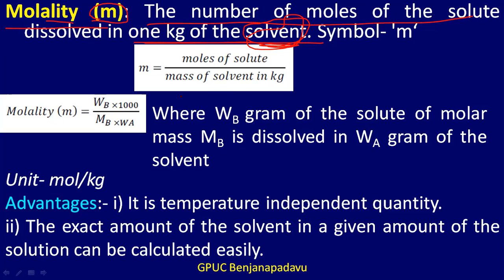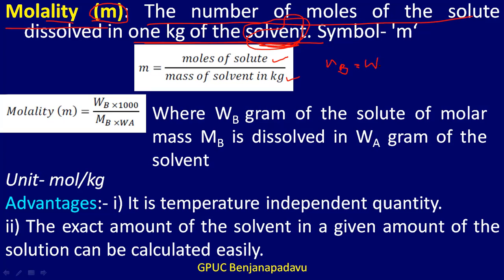So what is m? m is moles of solute divided by mass of solvent in kg. Now how do you express moles of the solute? If it is nB, then nB will be equal to, we know, how do you calculate moles of a substance?